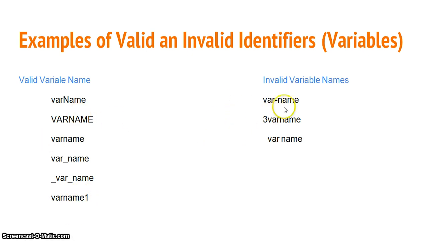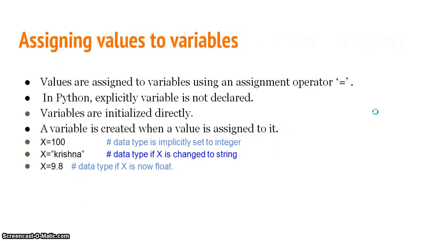Whereas we will see some other examples where the name contains a hyphen. Hyphen is a symbol which is not allowed in a variable name but is used here, so it is considered invalid. Though letter and digit combinations are allowed, a variable name should not start with a digit, but it started with a digit, so this is considered an invalid identifier. Where the name contains a space, space is not allowed, so this is an invalid variable name.